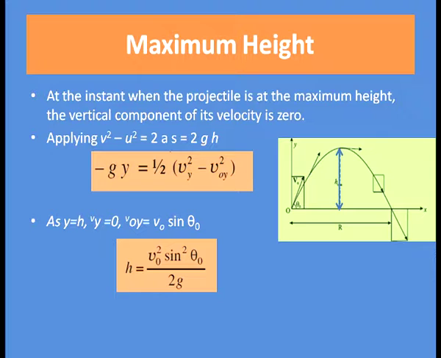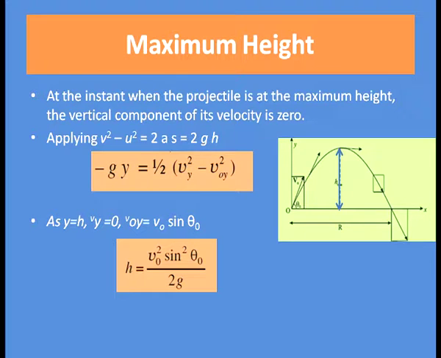Now, let us calculate the maximum height. Applying the equation of motion v square minus u square equal to 2as, here the distance covered is the height covered, that is why we will use s equal to h, that is the maximum height. Here a equal to minus g, acceleration due to gravity. So, now the equation becomes minus 2g y equal to v y square minus v 0 y square.